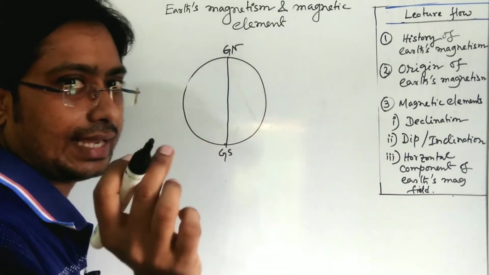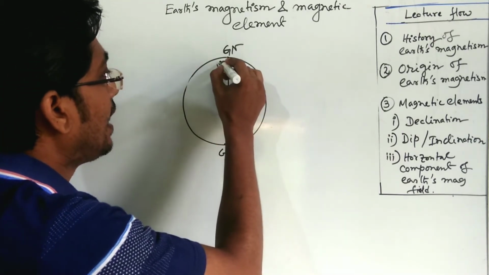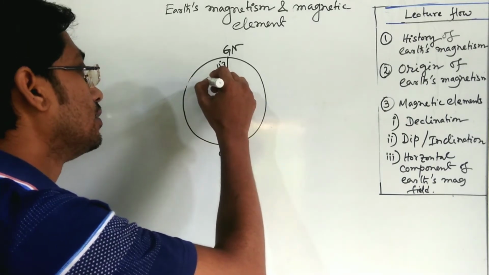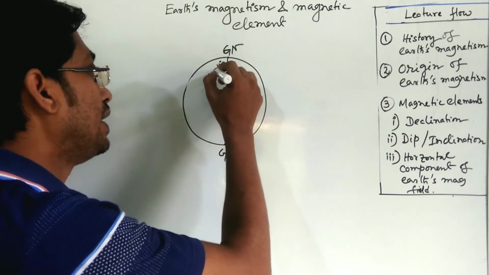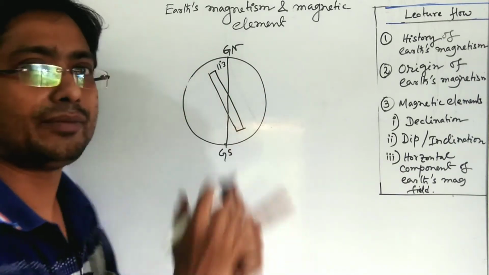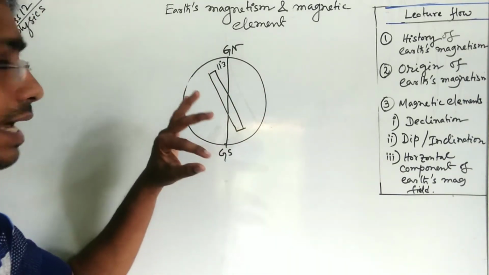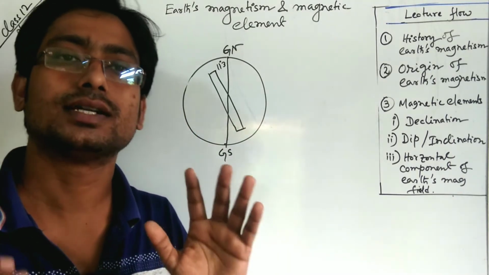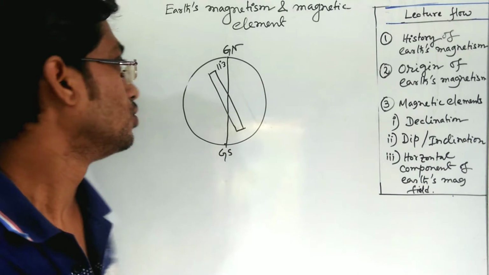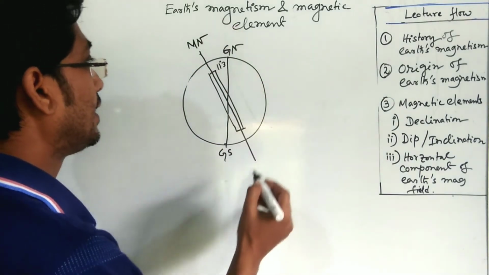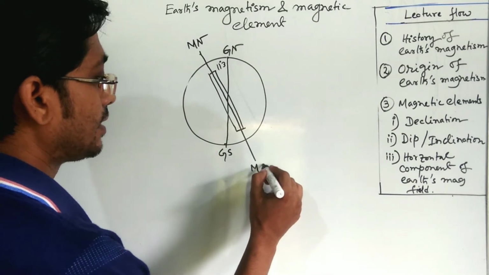There is an angle of 11.3 degrees with the geographical north. If we place a magnet here, actually there is no such real magnet inside the earth, but we can understand that as there is a magnetic field, we can consider there is a magnet. So this direction is magnetic north, this is magnetic south.